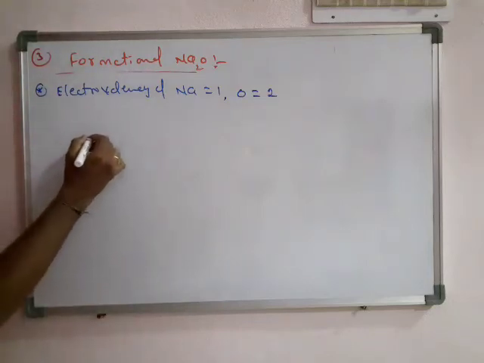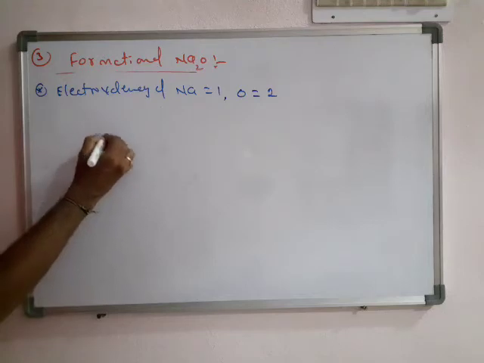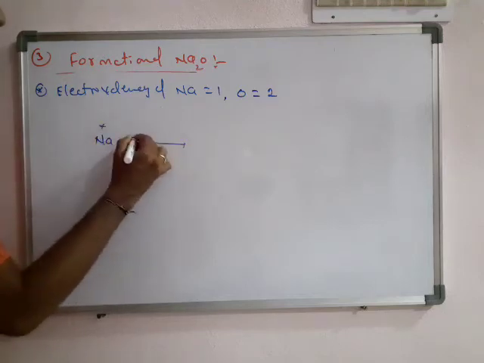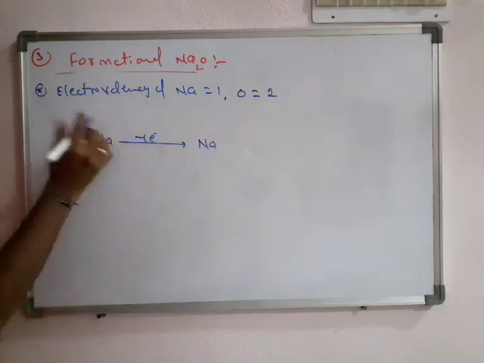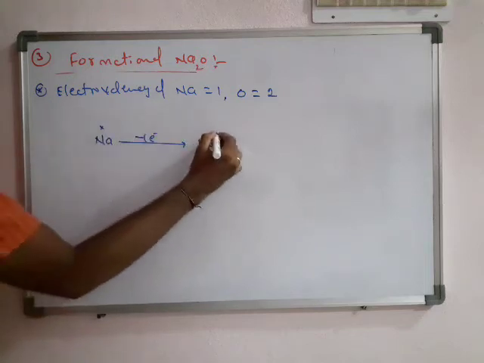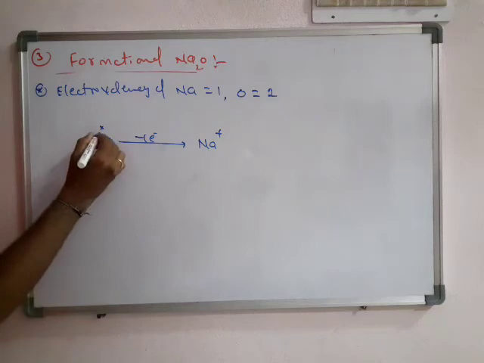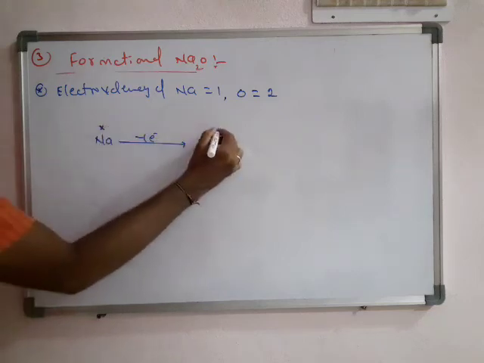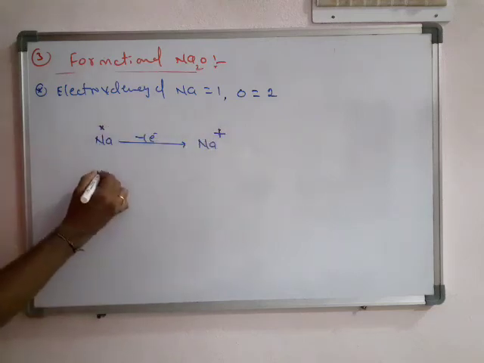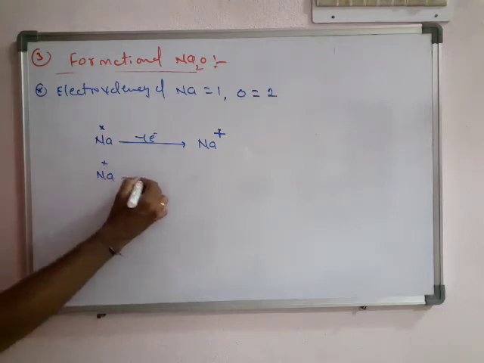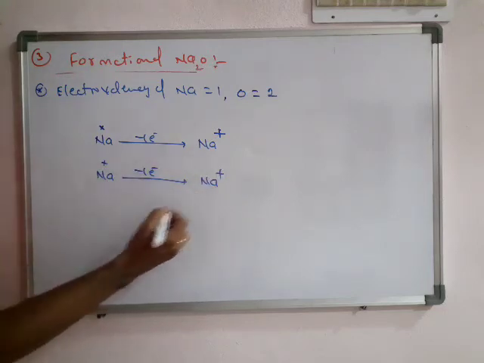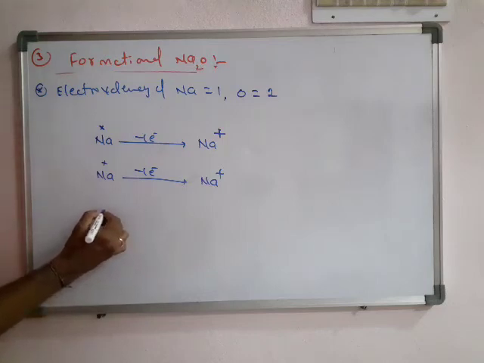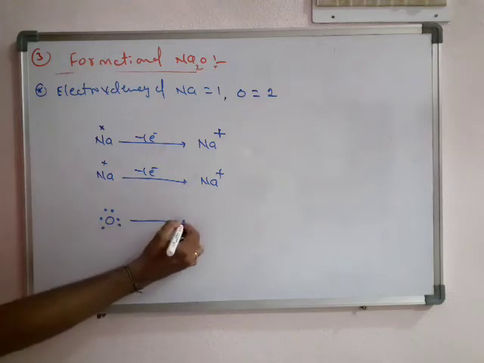See the normal general representation. Sodium having 1 valency electron, losing 1 electron, becomes just Na plus. This is the electron, this is the charge. How many sodiums are there? 2 sodiums are there. Oxygen, how many valence electrons are there in the valency? 6.